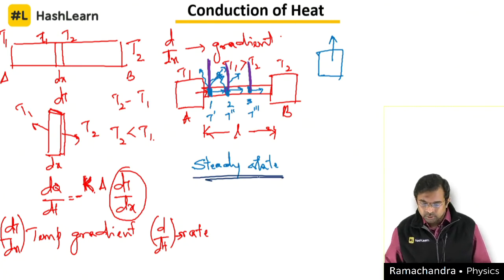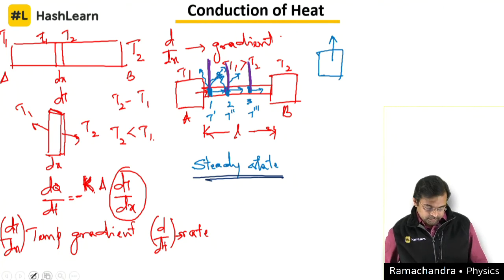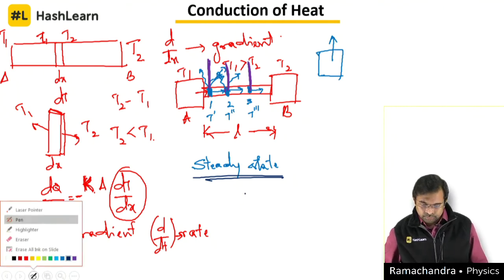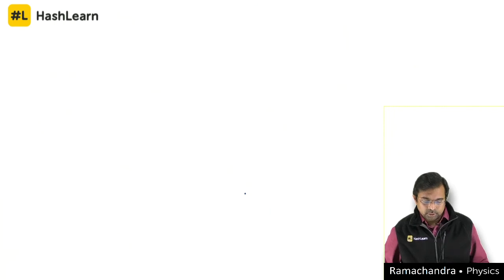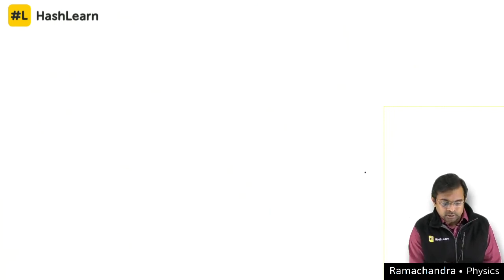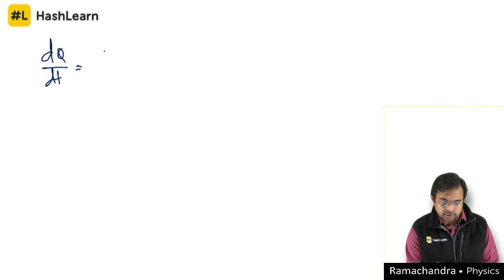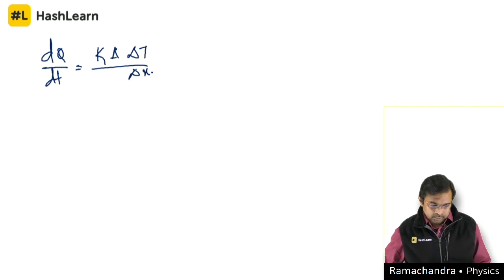So, now moving on with this equation, I will just give you a small hint by giving you an analogy. You can write this dQ by dt is equal to, I am taking the magnitude, leaving out the negative sign, K A delta T divided by delta x, or L for that matter.